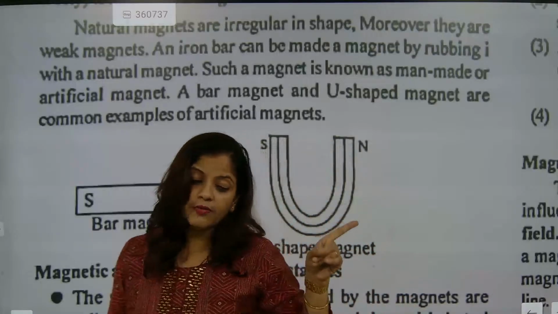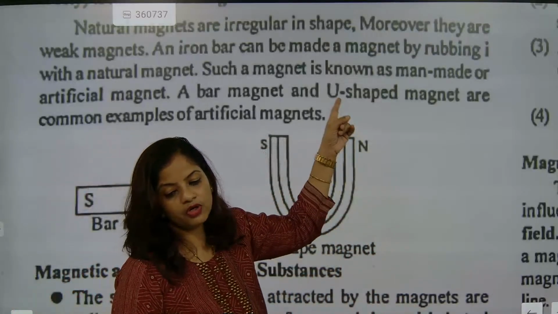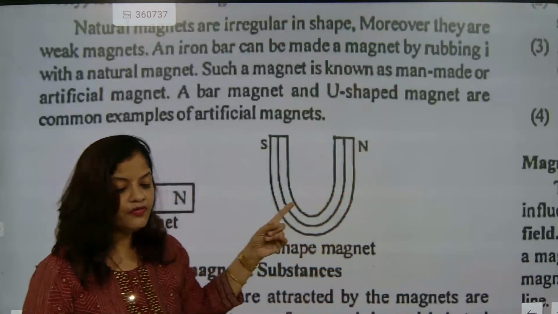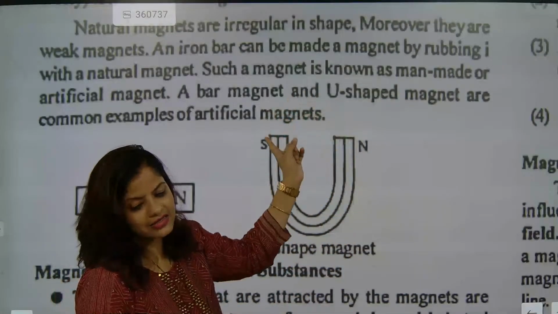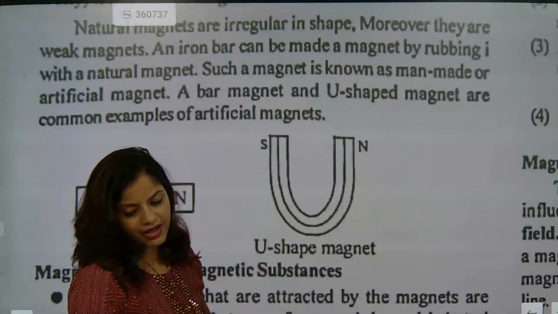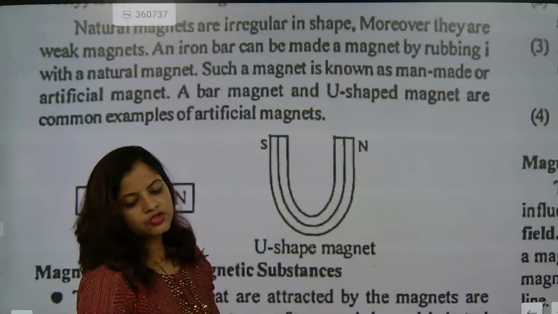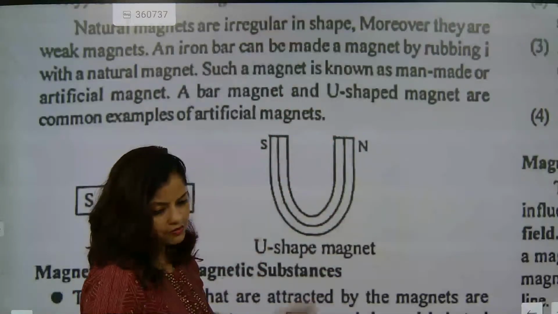They will also be coming in U shape also. It will be coming from north pole and it will go towards south pole. In U shape also it will be coming from north pole and south pole. It is considered more stronger than a bar magnet, because the magnetic field lines are very close near one junction only. So 100% it is more stronger than a bar magnet.